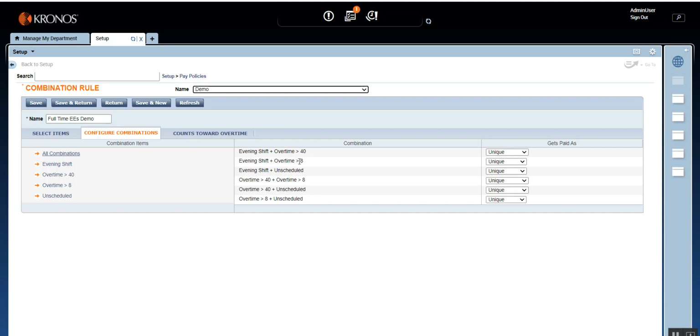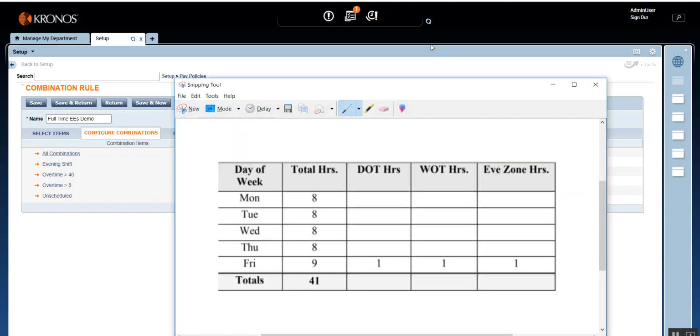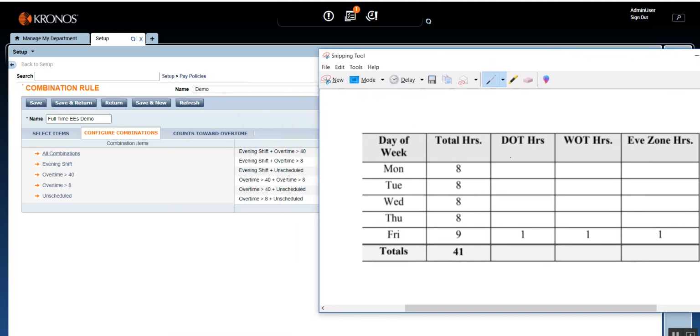That means the employee is working in the evening shift, as well as having exceeded the threshold to get overtime. This is the screenshot, if you remember, friends. This is the exact situation. The employee has worked for 1 hour extra. Now he is in the situation where he is getting daily overtime, and he is also getting the evening zone. He is getting the daily overtime simultaneously. You can see this evening shift plus overtime over rate. This is the situation which is happening simultaneously.